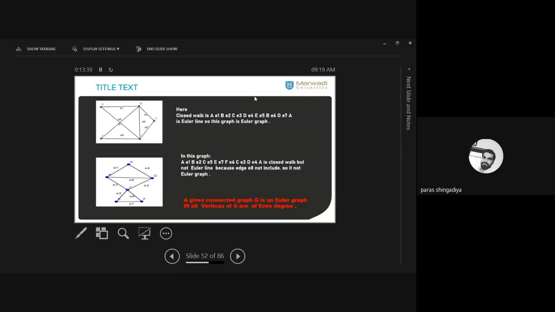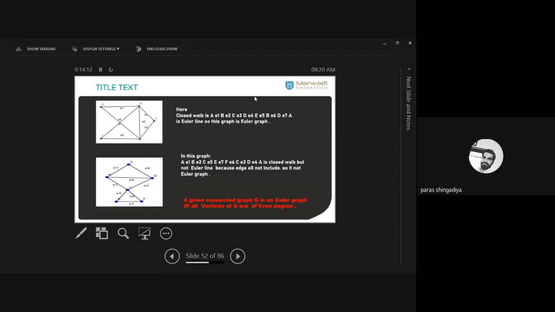And Euler has derived one result, without checking this possibility, without checking this Euler line. Right now this graph is simple, which includes 5 vertices only. So we can easily manage all these possibilities. Okay, it will not take much more time to derive such an answer. But if it is such a large graph, which includes 10 to 15 vertices, 25 edges, then in such a case it is not possible to predict whether it is Euler or not by creating an Euler line.